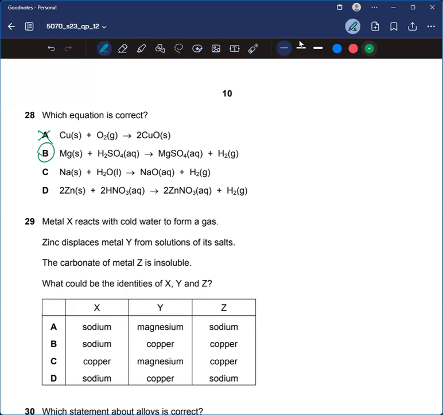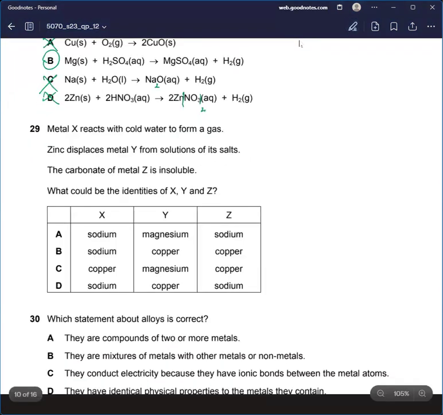You can even check the rest. Here I can see it should be Na2O as the oxidation state of oxygen is 2 minus, and for sodium it's plus 1. So, C is incorrect. For the zinc nitrate, zinc is 2 plus, so there should have been a bracket and a 2. So, this is also correct. Alright.